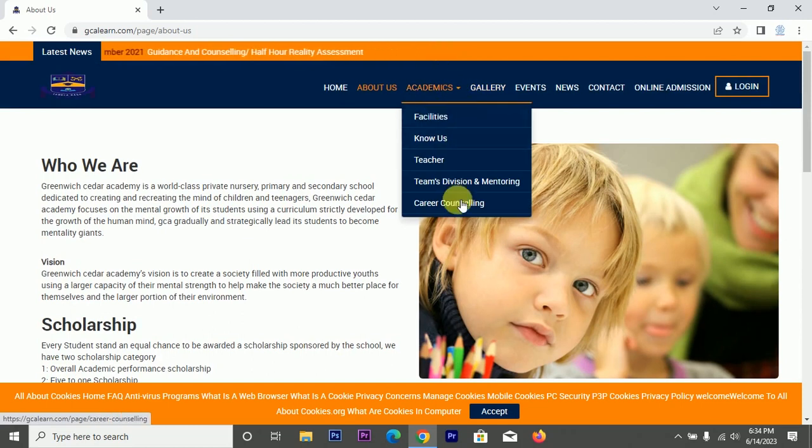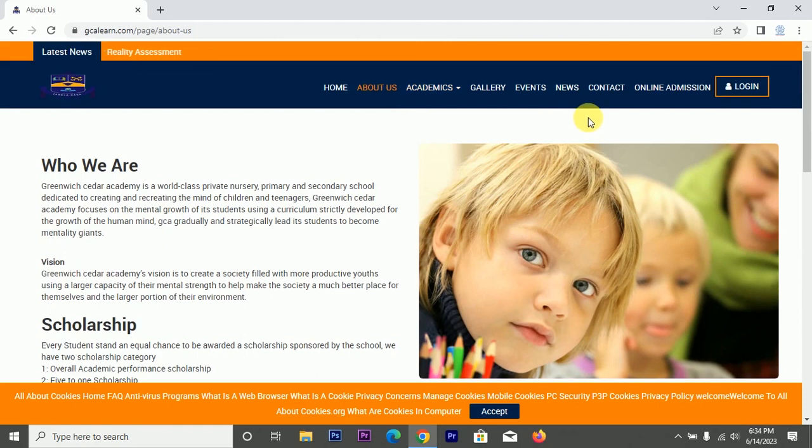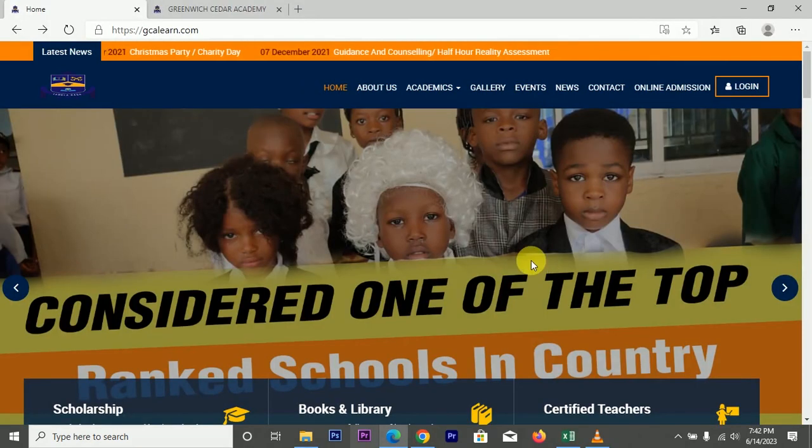Okay, all these are sub menus, gallery, event. All these are just different menus, so you just decide as the website owner the kind of content to put there, what you want your visitors to see, and then that's for that. Another good thing about this website is that it is responsive.